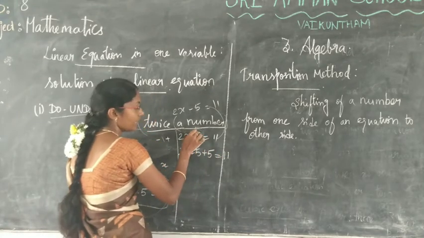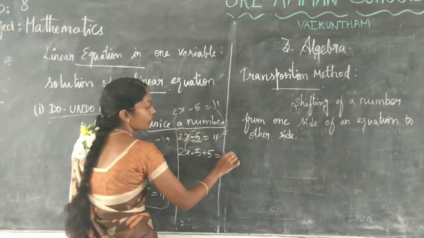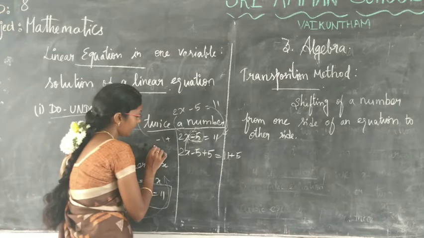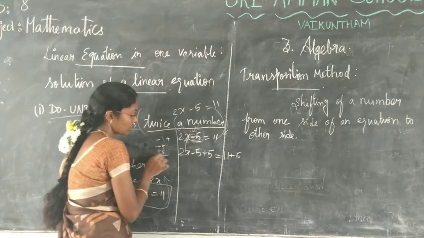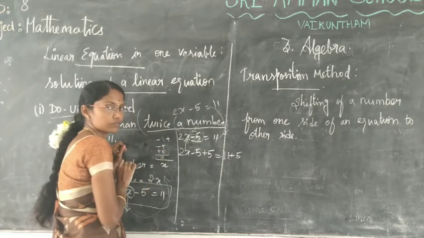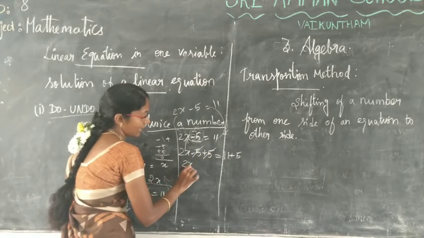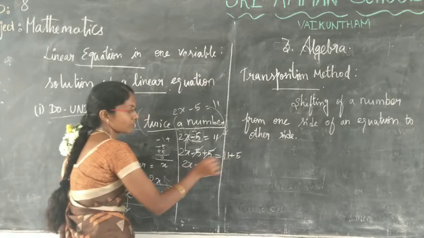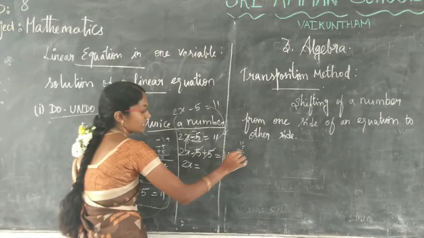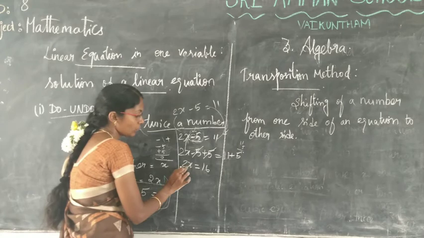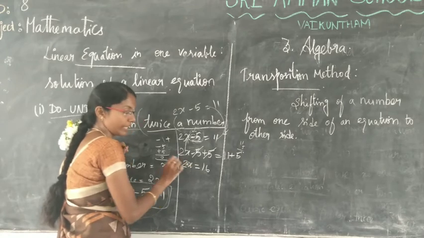Left hand side, right hand side. I add 5 on both sides. Minus 5 plus 5 is 0. So 2x equal to 11 plus 5, that is 16. 2x means 2 into x.